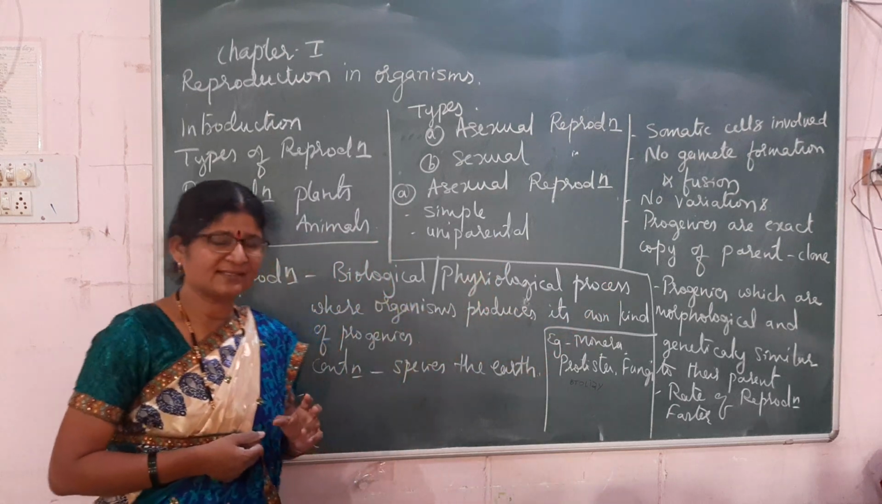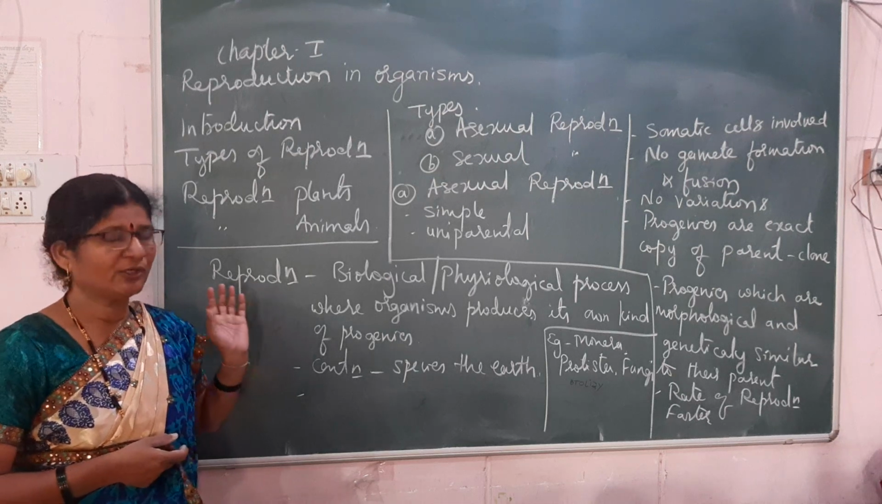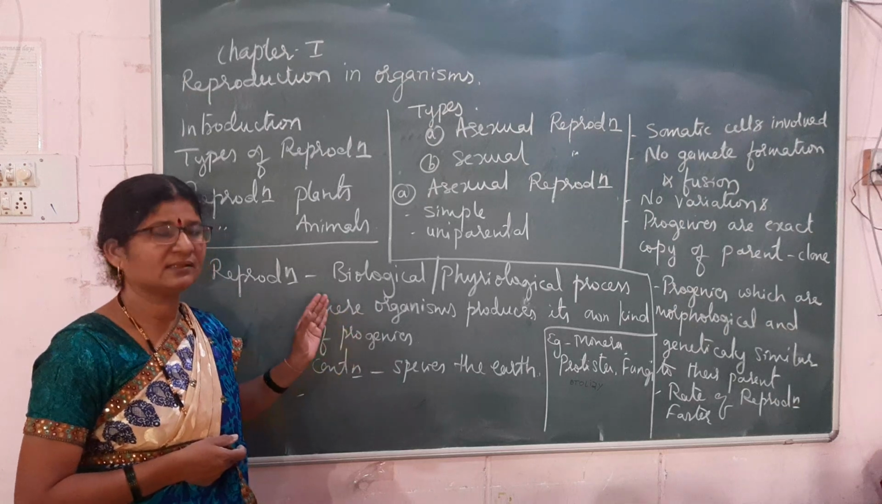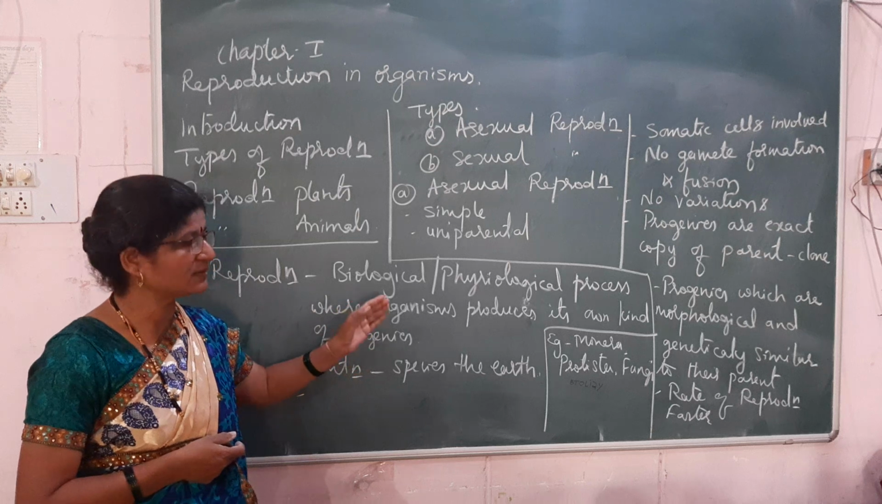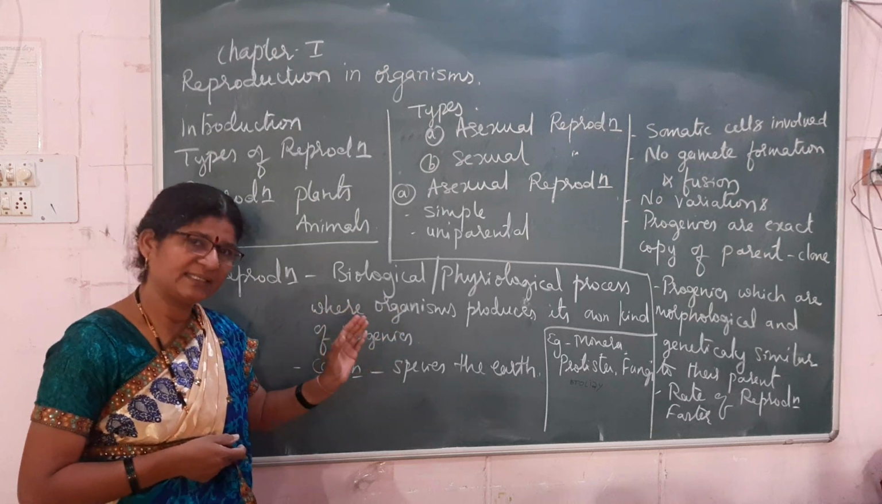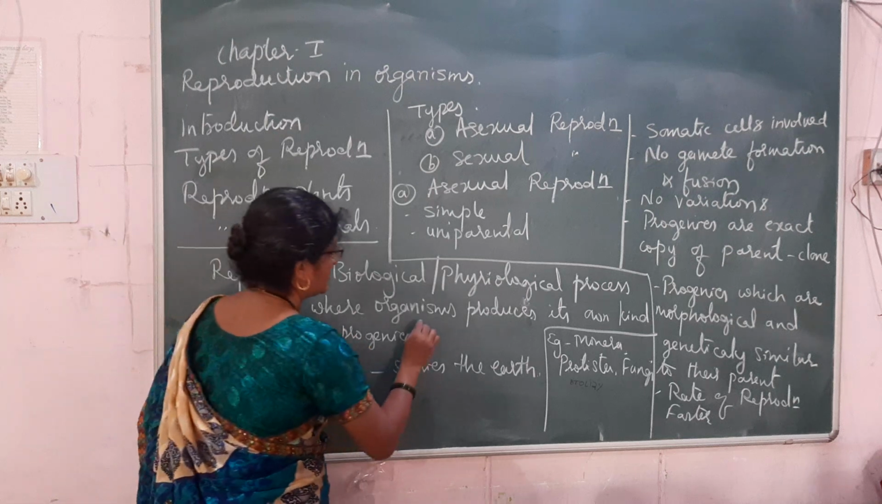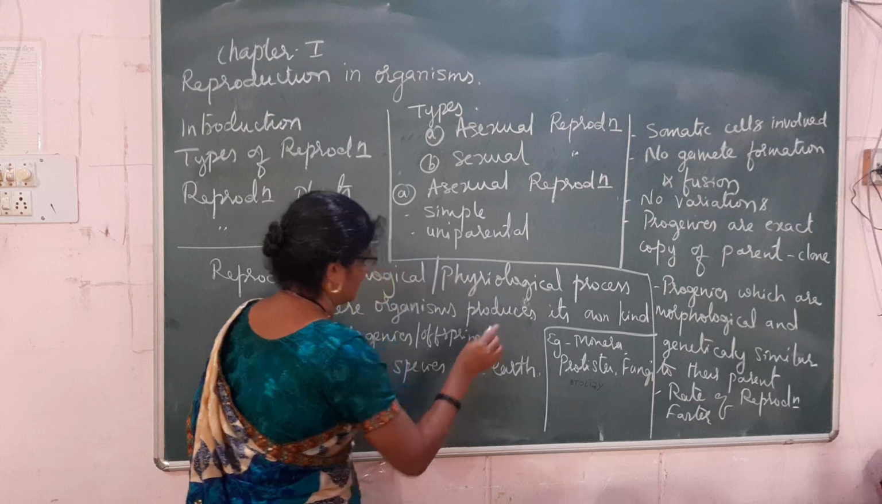Till now, what did I say? I told about the definition of reproduction. What do you mean by reproduction? It is a biological process by which organisms produce their own copy, or you can say their own kind of progenies. Progenies are also called offsprings.